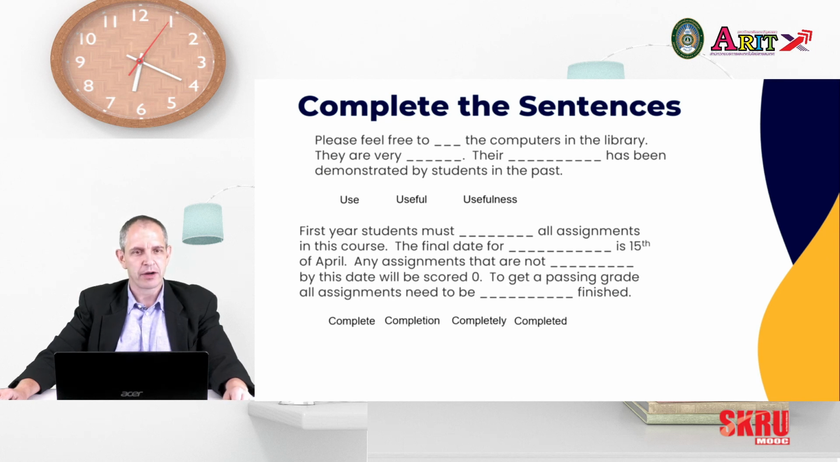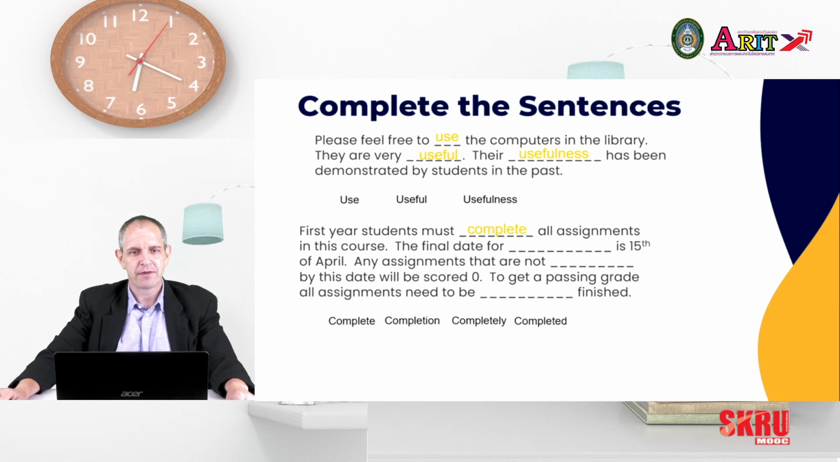In the first paragraph, in the first sentence, you had to use the verb because it's in the middle of the sentence and it follows to. Number two, after the be verb and after very, so we need the adjective. And in number three, it's at the beginning of the sentence, it's the subject, so we needed the noun, usefulness.